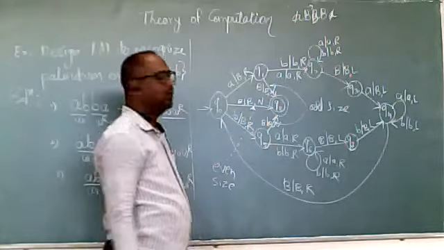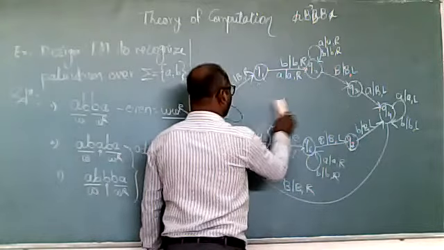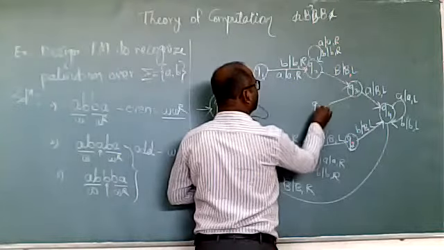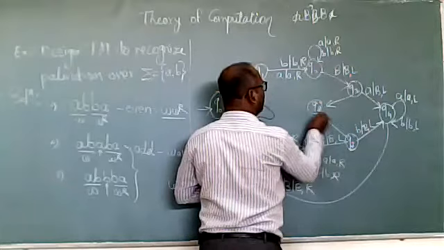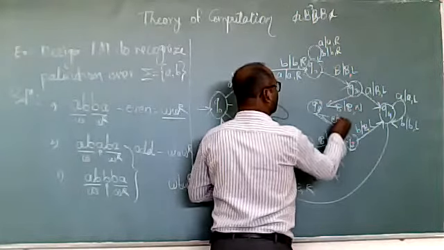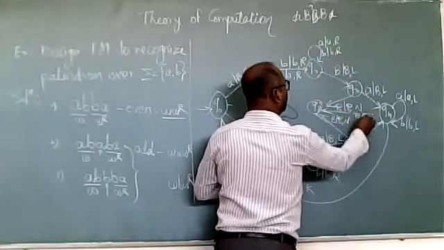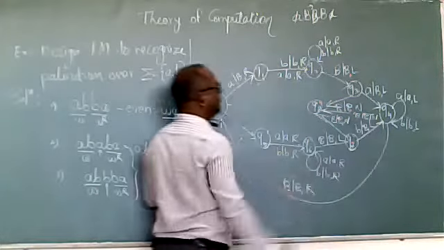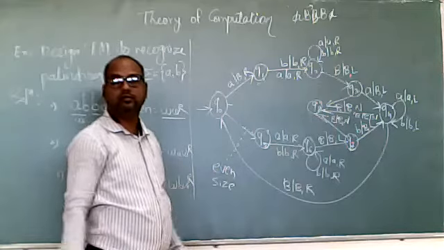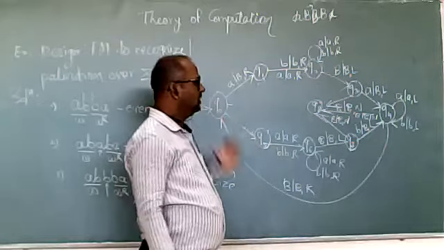So we make a little change. The logic remains the same, but here we get this final state. From these three states we get a final state here. That is a non-palindrome. Okay, so this is the Turing machine.